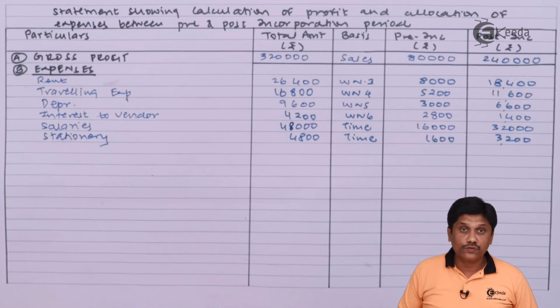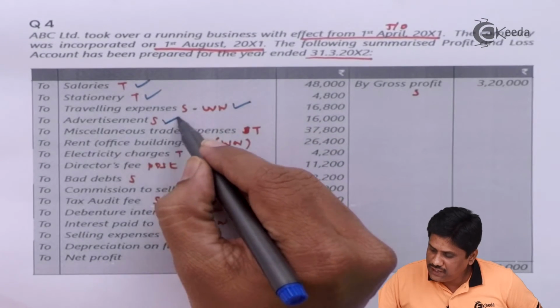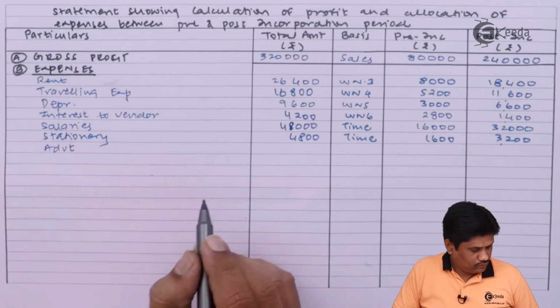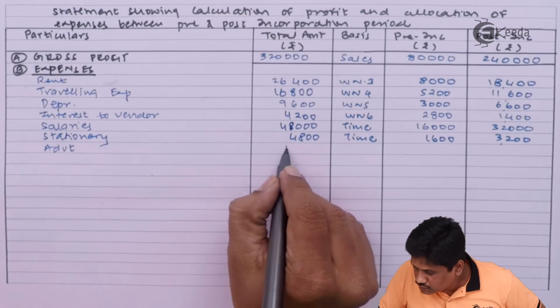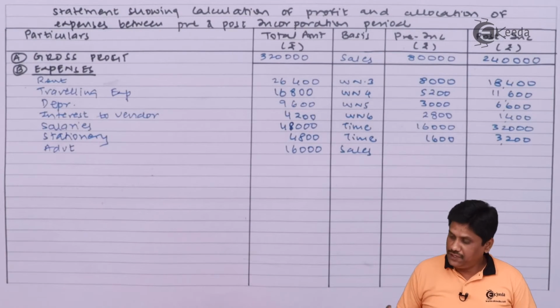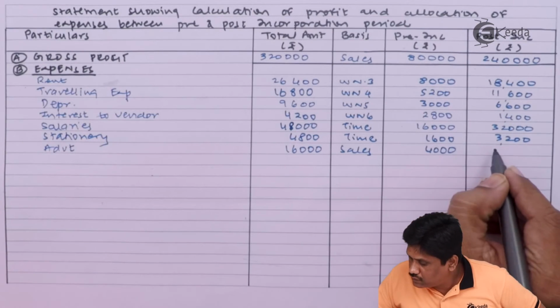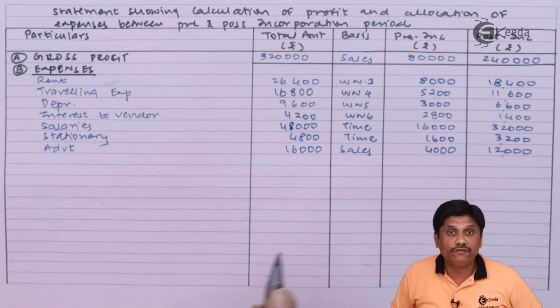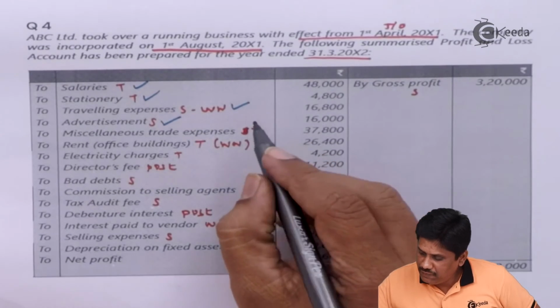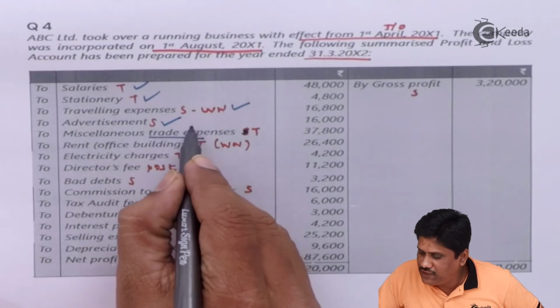Traveling expenses we have done. Advertisement we will take on a sales basis. Your sales ratio is 1:3, 4,000 and 12,000.